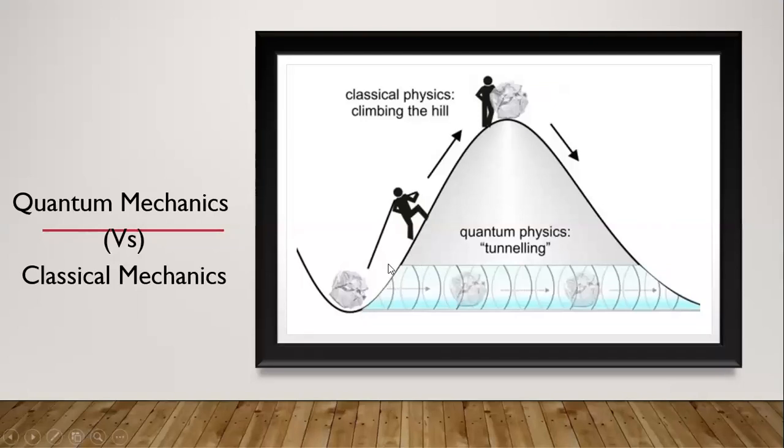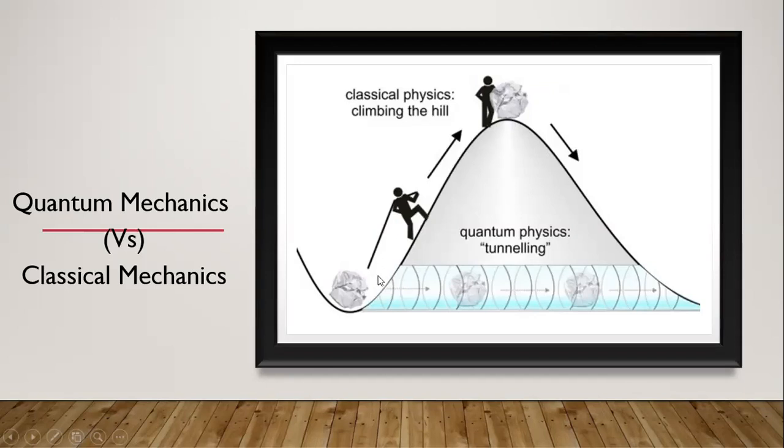If you are following this path, in real time we will observe that we will climb that mountain to the peak, and then we will move towards the end. So the physics of this phenomenon we are calling classical mechanics: climbing the hill, and then reaching the foot of the hill on the other side. That's classical mechanics.